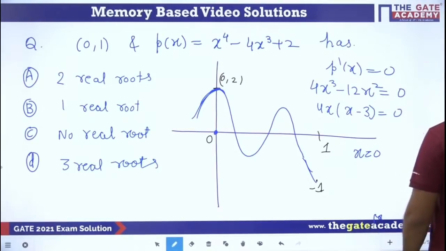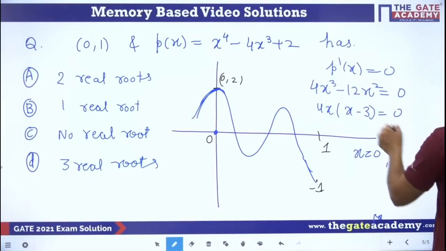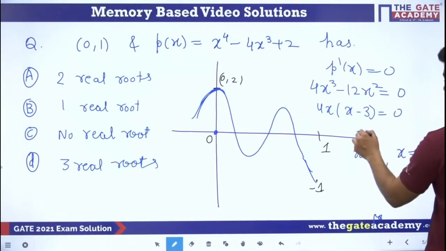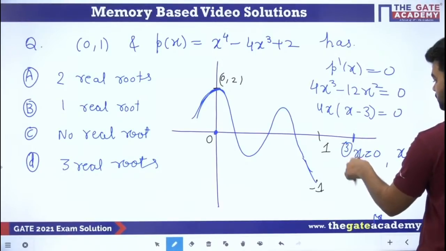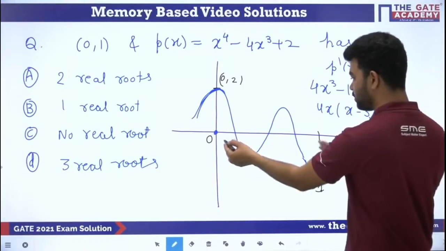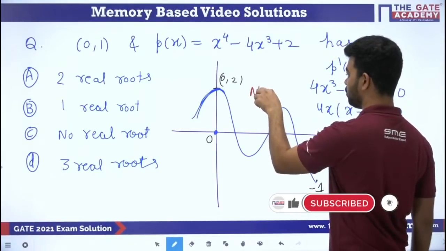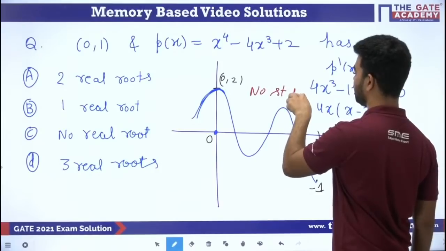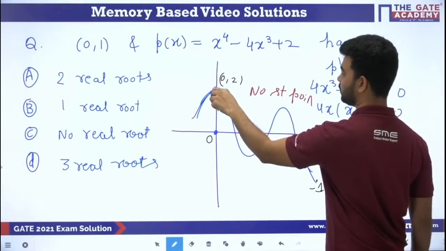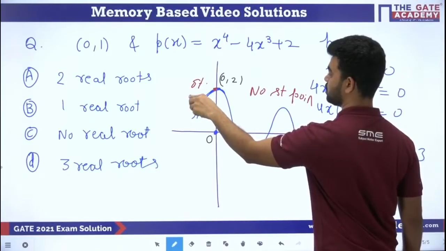Right? And the next one is what? X is equal to 3. So x is equal to 3 is out of the interval, right? Out of the interval, so somewhere here a stationary point is there. So between 0 to 1, there is no stationary point, right? There is no stationary point here in 0 to 1. But this is a stationary point.